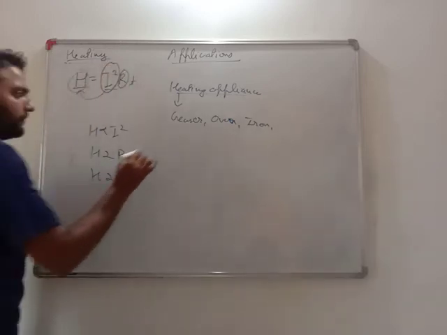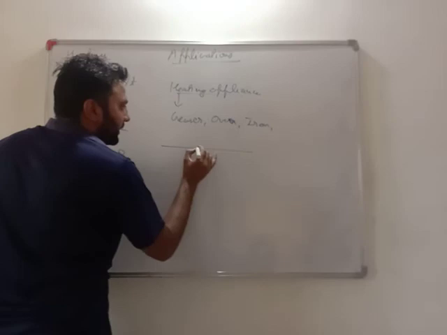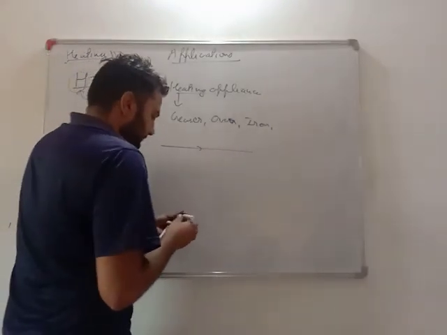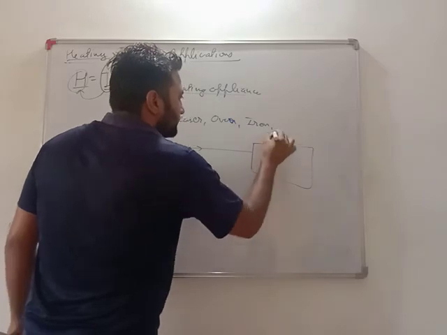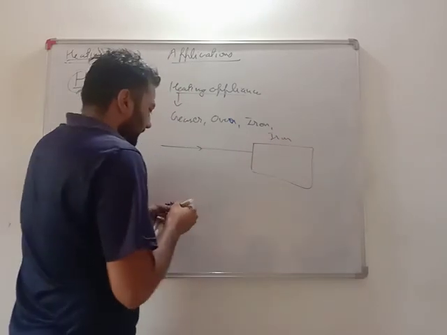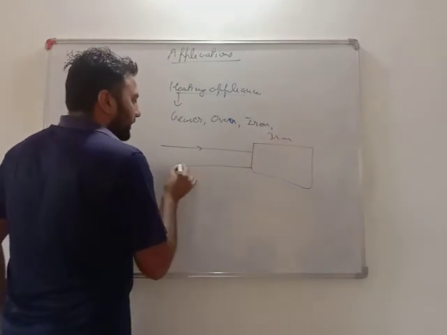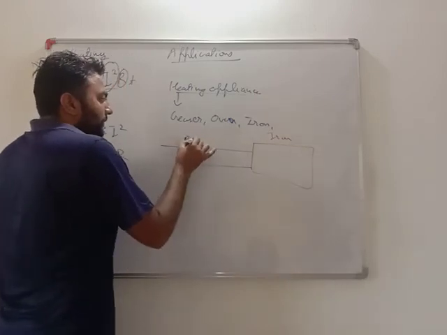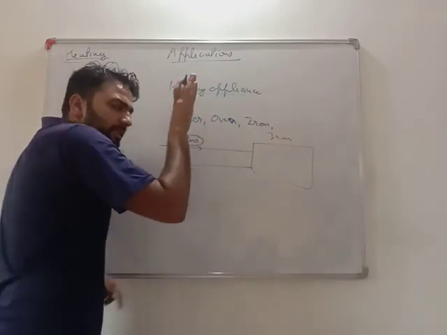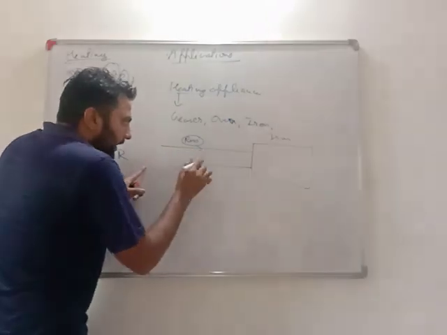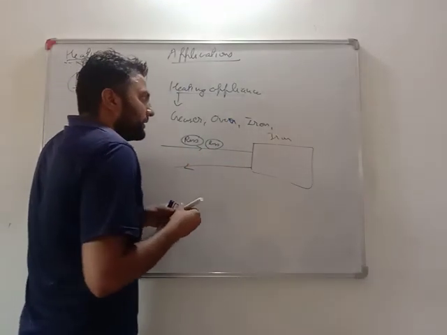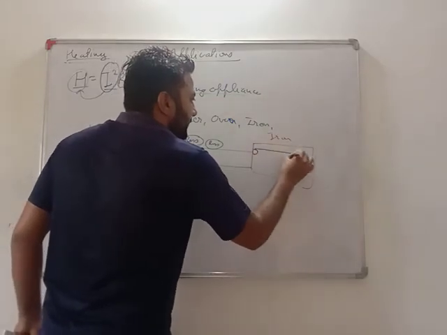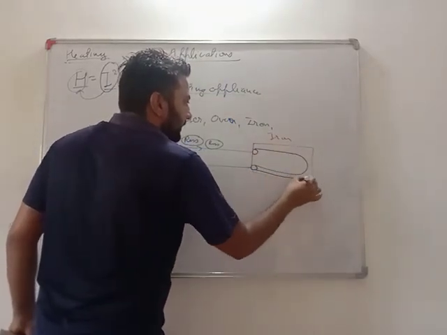See my dear students, current is coming in a copper wire. Now I have my electric iron here. Again the current is leaving through a copper wire. See, this copper has resistance, but the resistance is very less, so the heating here is less. But as it enters the electric iron, the material changes.